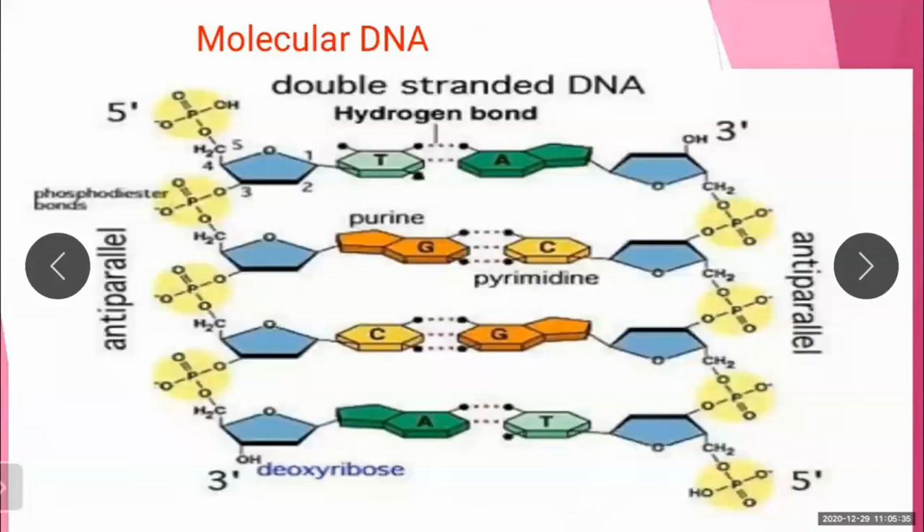The phosphate groups and deoxyribose are joined together. The bases are joined with a hydrogen bond. And see these purines and pyrimidines, C, T, A. T is thymine, bonded with what? Adenine. Guanine is bonded with cytosine. See these pairings. So this is the molecular formula of the DNA.